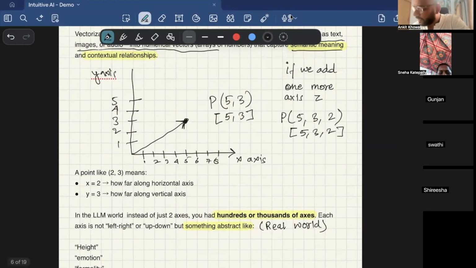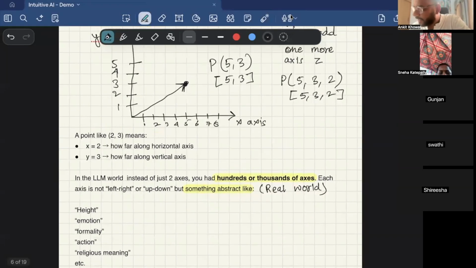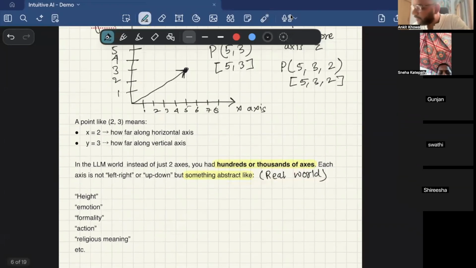So in the LLM or in the machine learning world, there are no X, Y, or Z axes. We have different kinds of axes which represent real-world concepts. Like height can be an axis, right? Then emotion can be another axis. Then formality, action, religious meaning, all these are different axes which are present in LLMs.